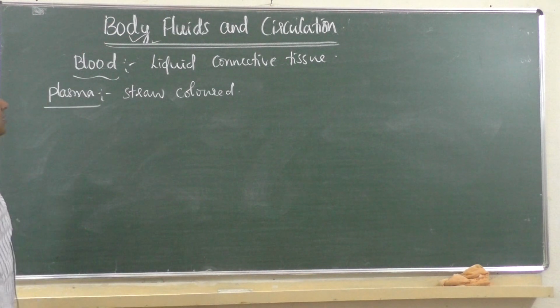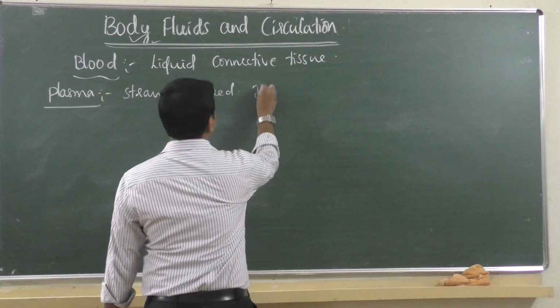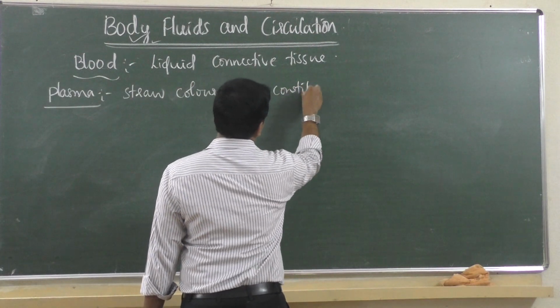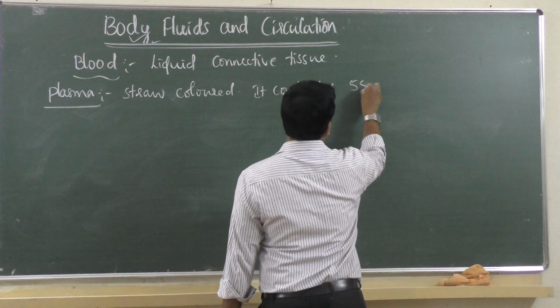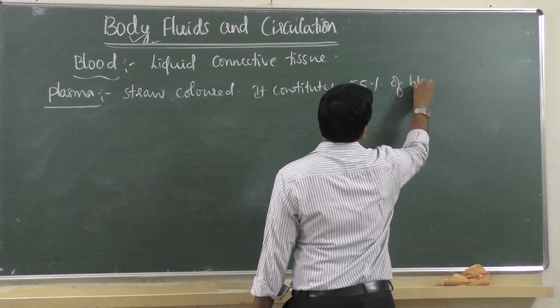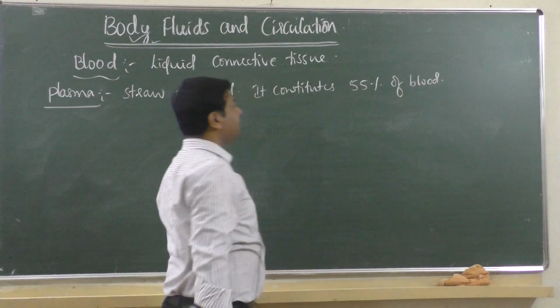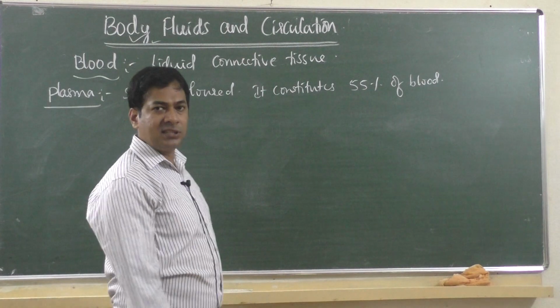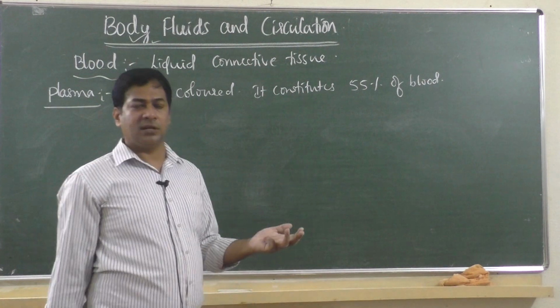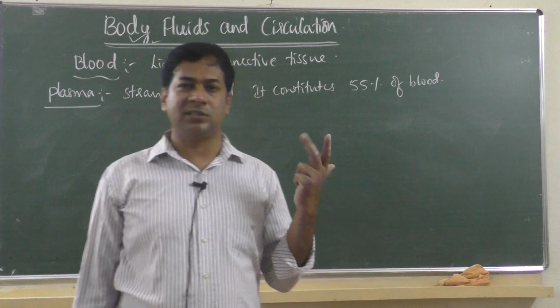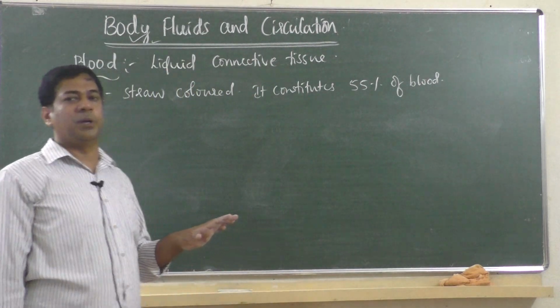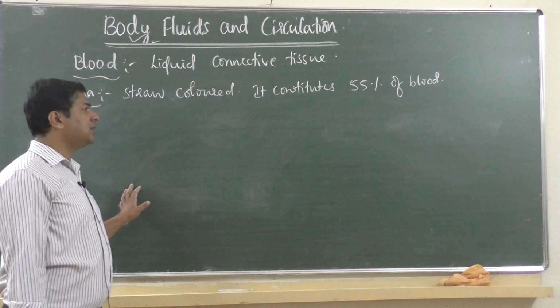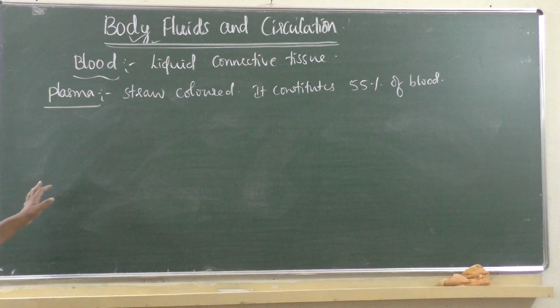So it is straw colored and it constitutes 55% of blood. In the blood, 55% is plasma only. The remaining 45% is formed elements, that is red blood corpuscles, white blood corpuscles, platelets, all come under the 45% of blood. 55% of the blood is only plasma. So then what does that plasma contain?